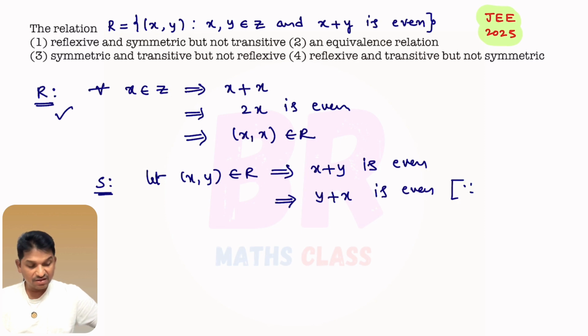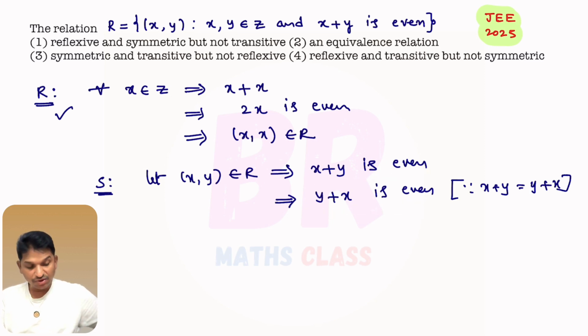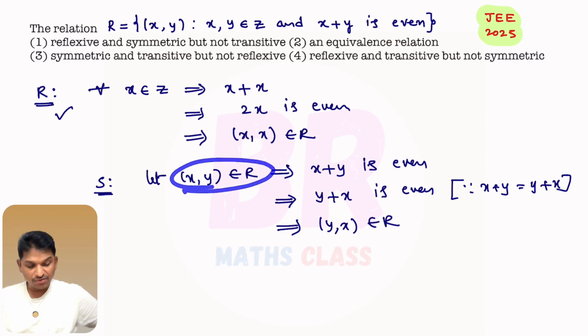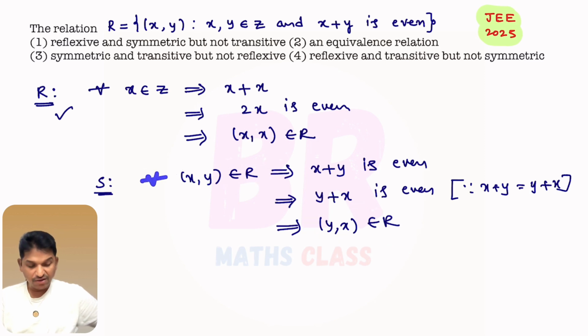Since x plus y is the same as y plus x, if x plus y is even, then obviously y plus x is also even. As you got y plus x is even, from this I can say that (y, x) belongs to the relation. So for every (x, y) belongs to R, (y, x) also belongs to R. So I can say that this relation is symmetric.